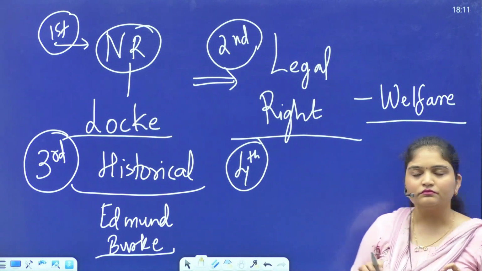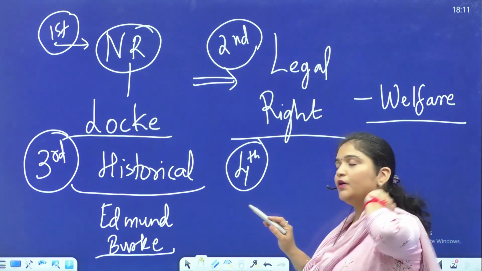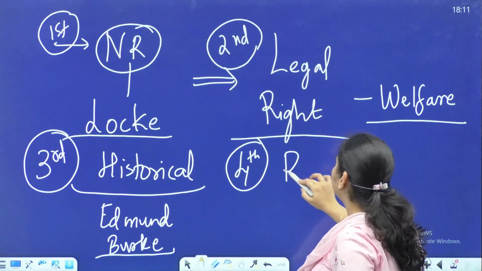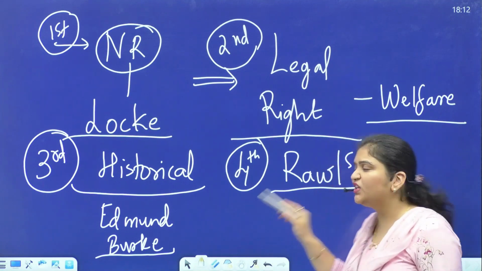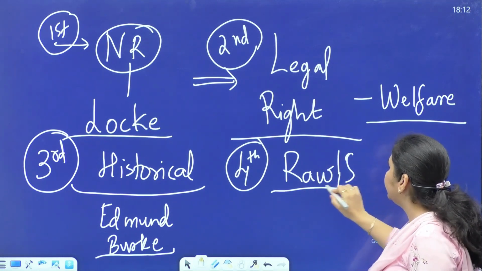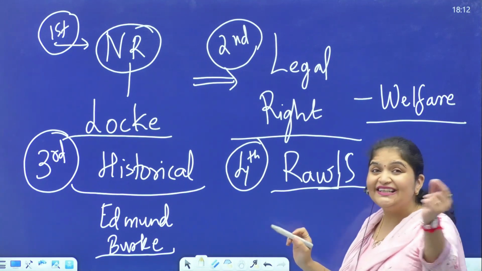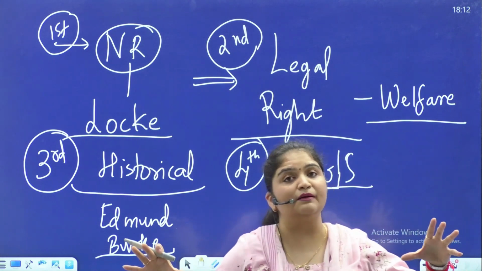Fine? Now, the fourth tradition that we will be talking about is whom? We will be talking of Rawls' idea, okay? So Rawls also comes in the context of what? Rawls also criticizes the utilitarian tradition, because the utilitarian tradition emphasizes the greatest happiness of the greatest number, okay?